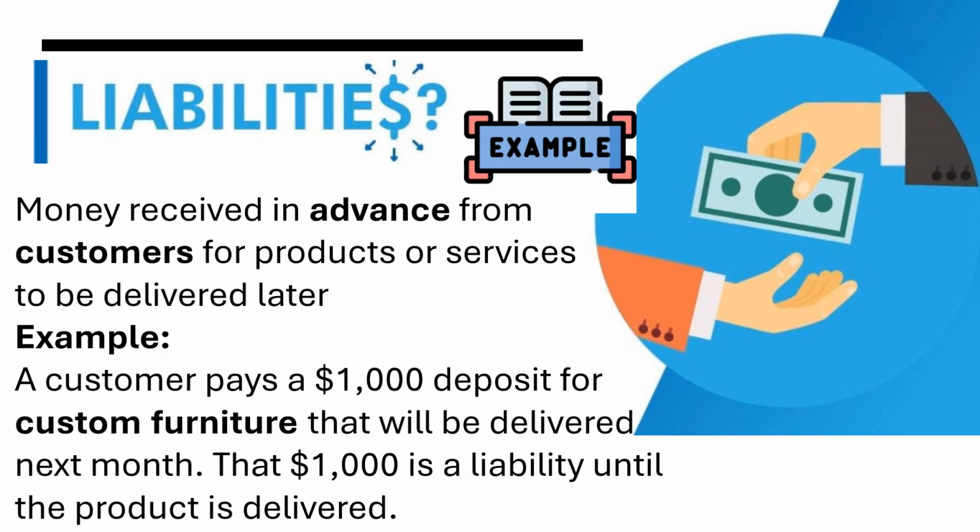Let's see another example. Money received in advance from the customers for products or services to be delivered later. So if we explain this further, a customer pays a $1,000 deposit for custom furniture that will be delivered next month. That means $1,000 is a liability until the product is delivered. Now here the liability is the product, not the cash.